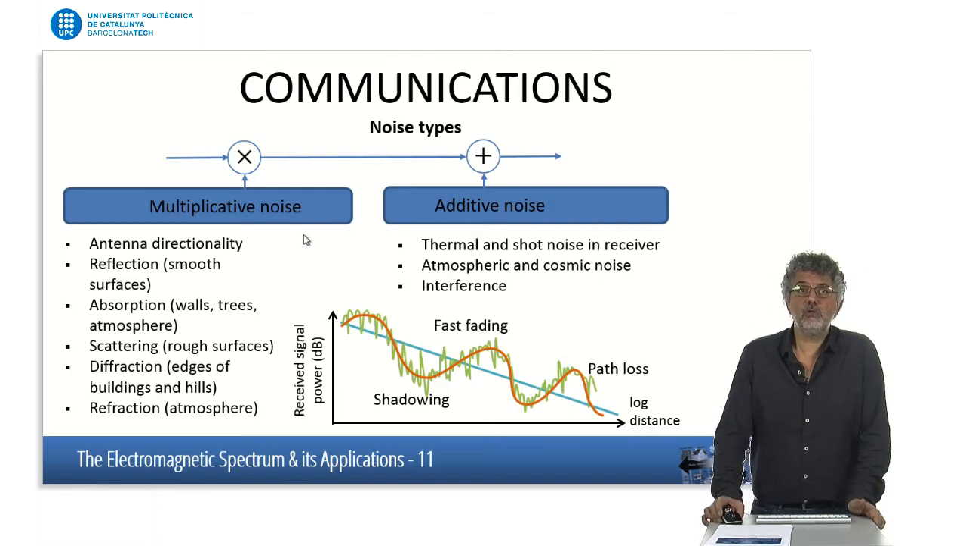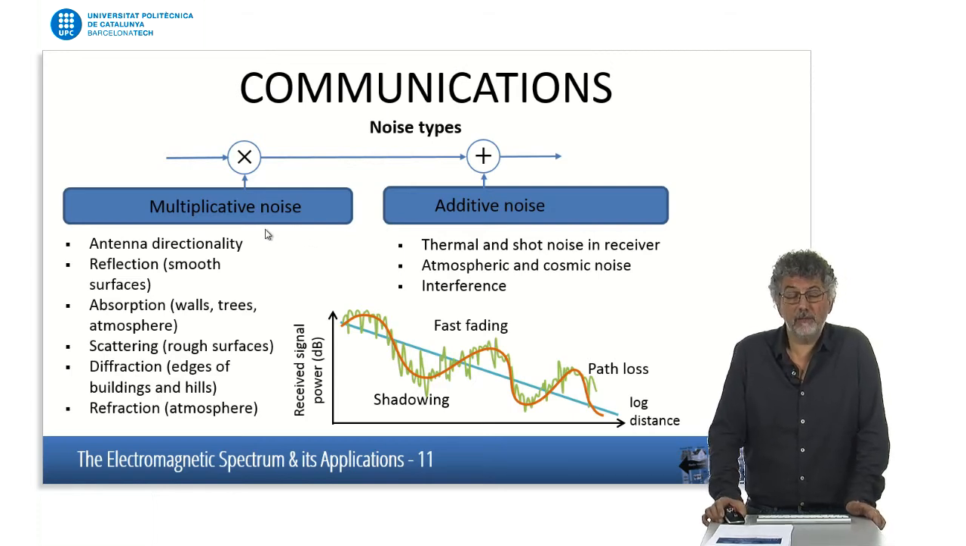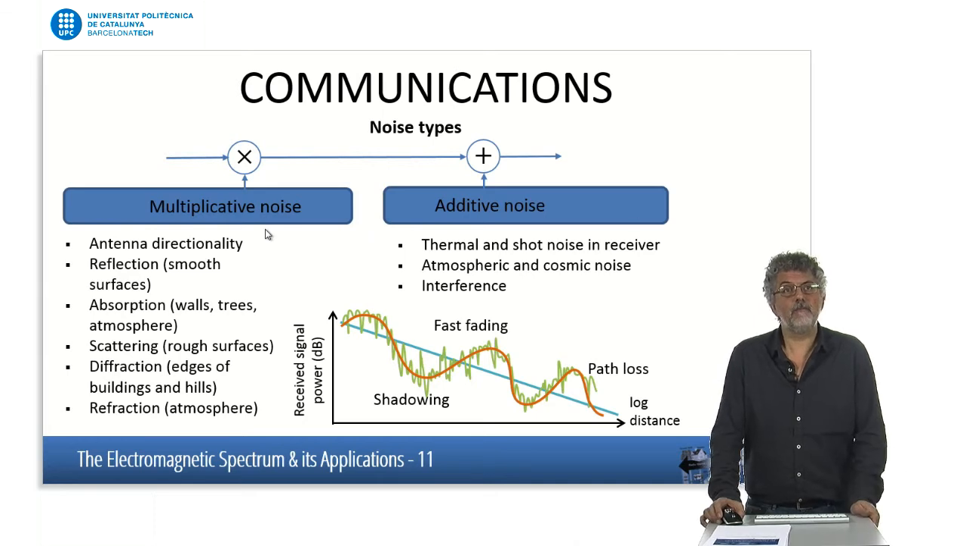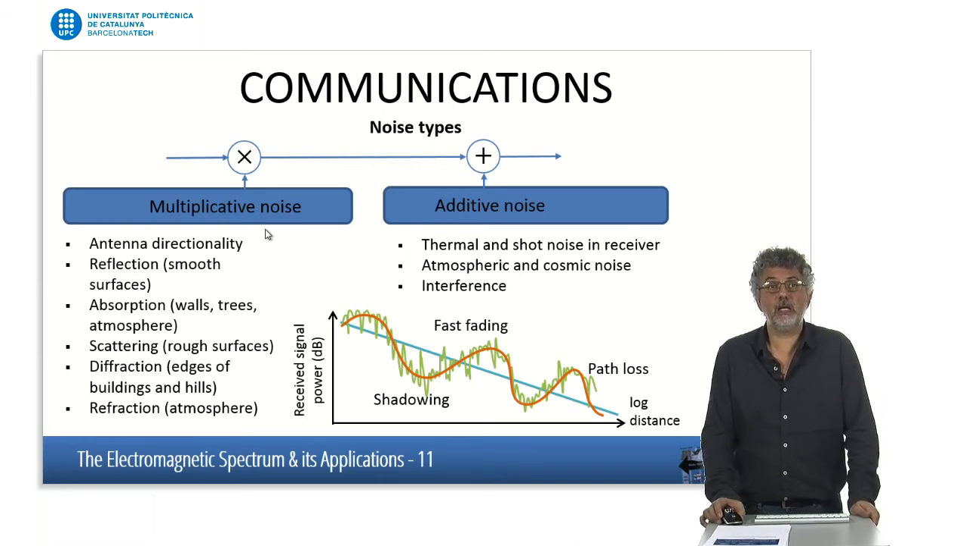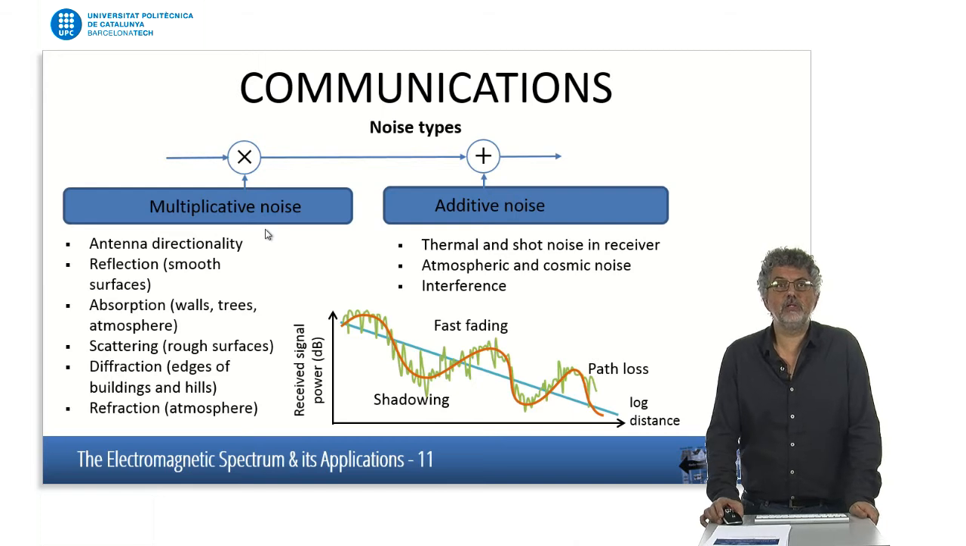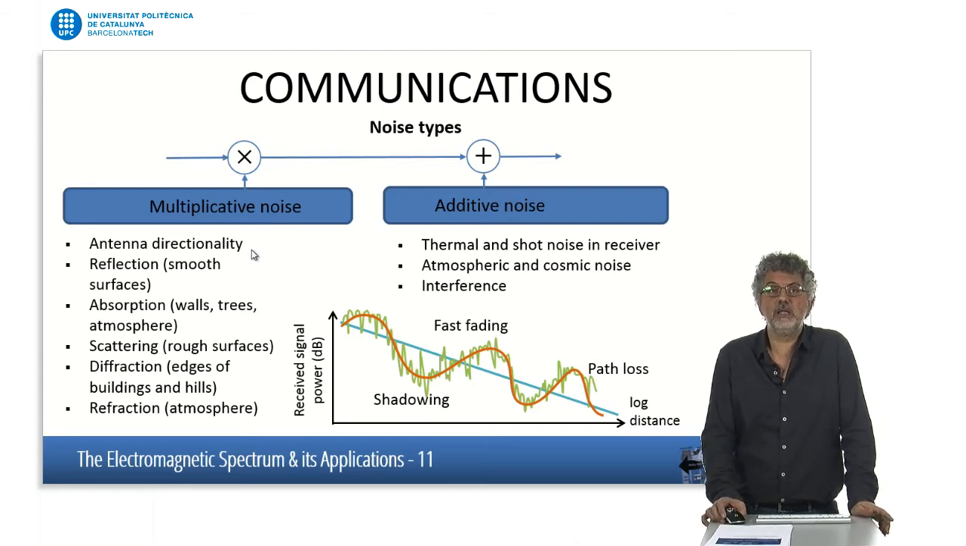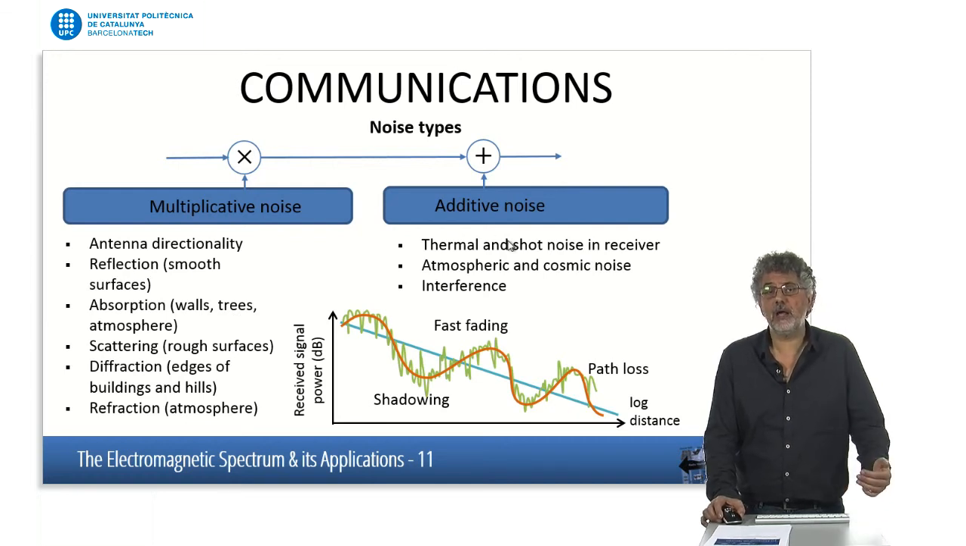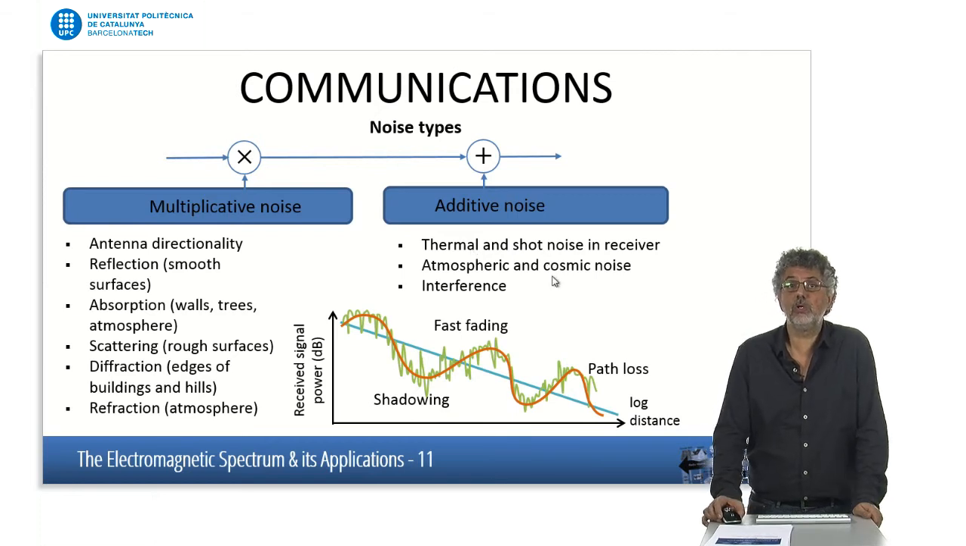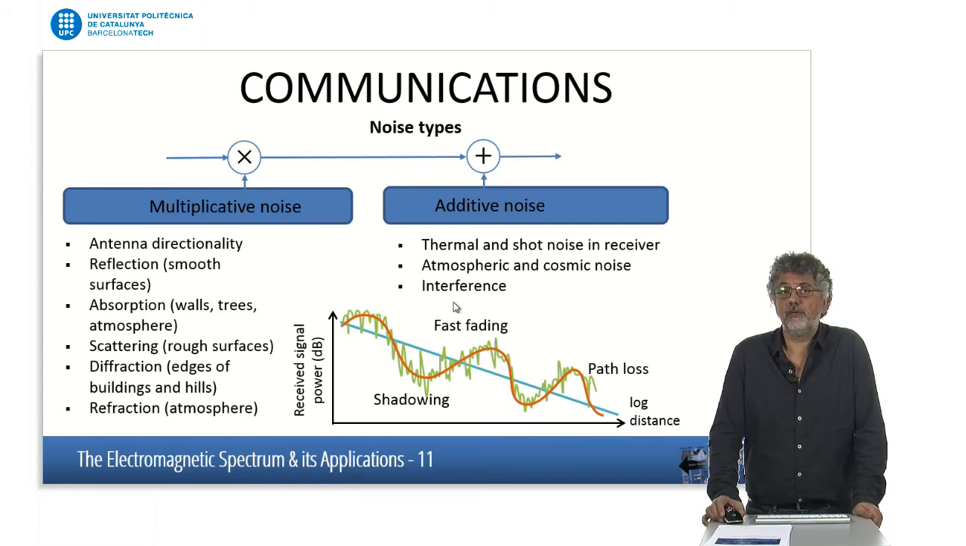Well, usually it's called multiplicative noise, that is, changes in the signal that are multiplying the signal we want to transmit, and some of them have to do with, for instance, changing the antenna properties, the antenna directionality, reflection in different areas, absorption, attenuation, or we can have additive noise, that is, things that are added to our signal. And one of the sources is thermal noise, also noise coming from the atmosphere or from the galaxy, or interference. That's other signals that will be interfering with our signal.